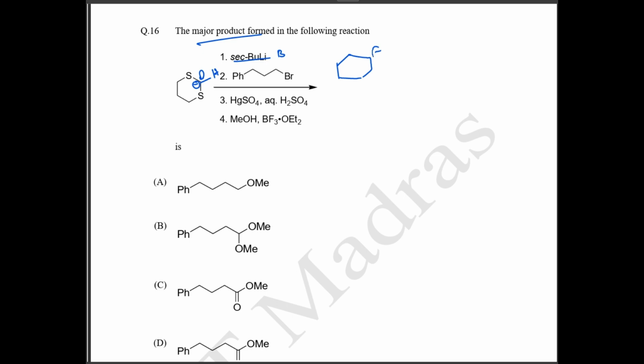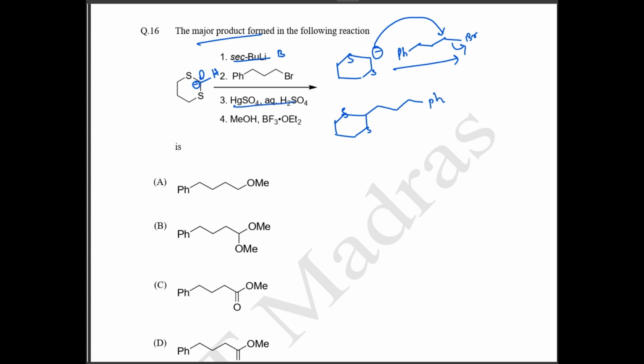So you will be getting a carbanion like this. Second, now we have your phenyl bromide. Okay, so we have your alkyne chain. So this is going to be your bromide. So what happens is, your carbanion is going to attack this position, thereby going to remove this bromine group. So this is going to form a cyclic ring structure like this. This is going to be your structure.